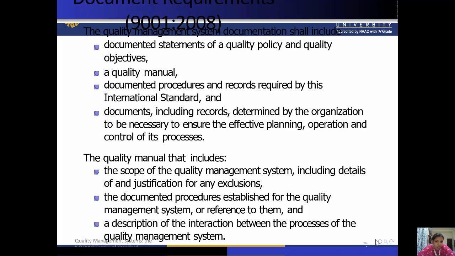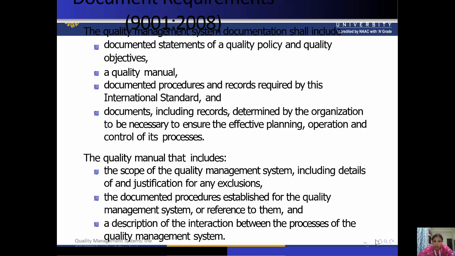We have already discussed in our last class also that there are many documents which are required in the QMS. Some depend upon the company, so some documents differ from company to company, but some are major which should be there in every company. So the documented statements of the quality policy and quality objectives are necessary.